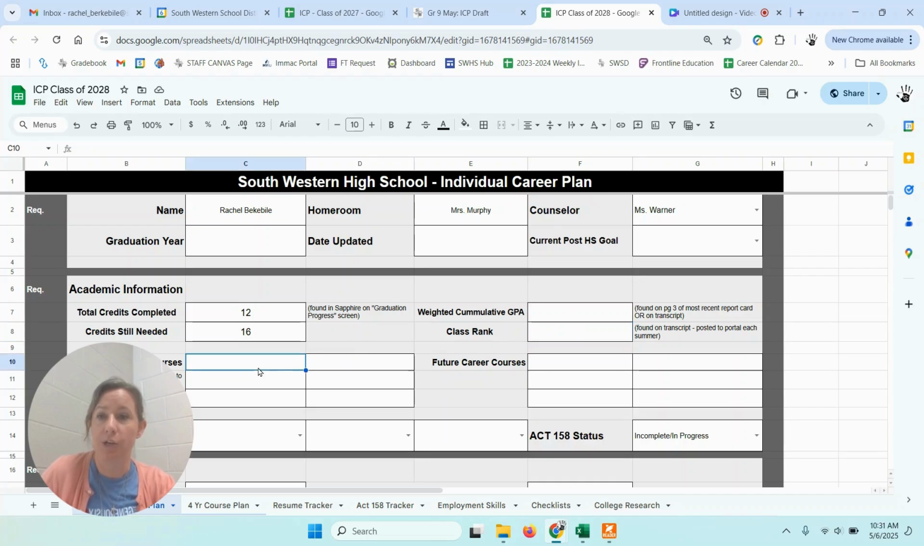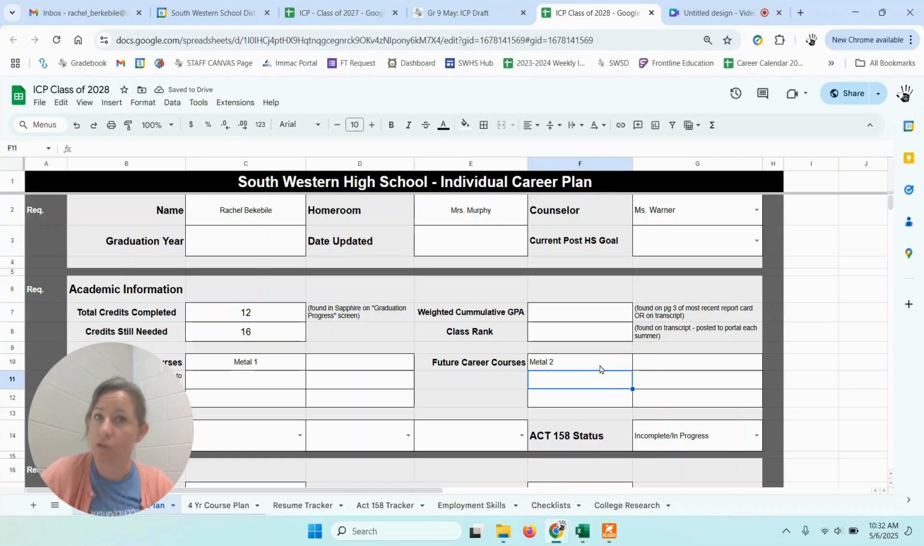If I've completed any career courses, and this would be not every class that I've ever taken, but let's say I am kind of interested in maybe going into a hands-on skilled trade. And this year I did take Metal 1. So I might type that here. And if next year I'm actually signed up for Metal 2, and I'm hoping I get that, oh, I can't spell, I might put that over here as my future courses.